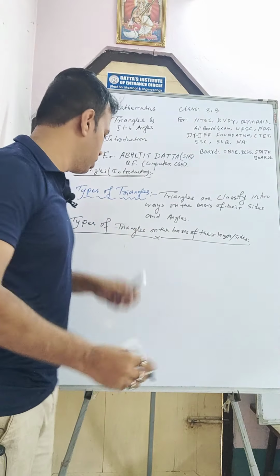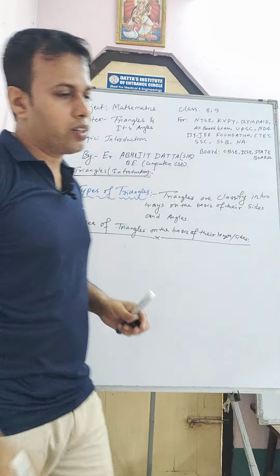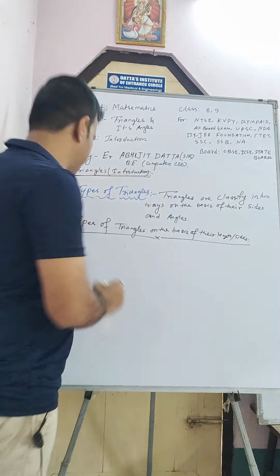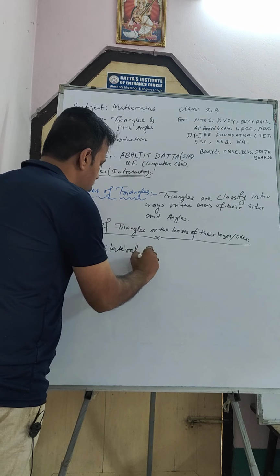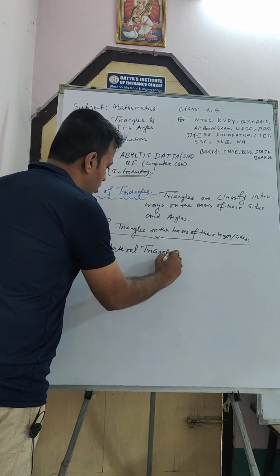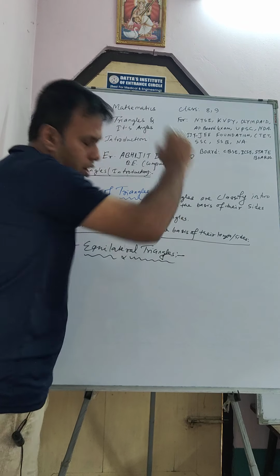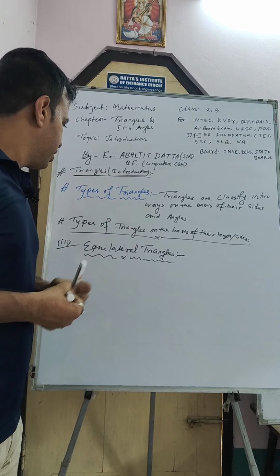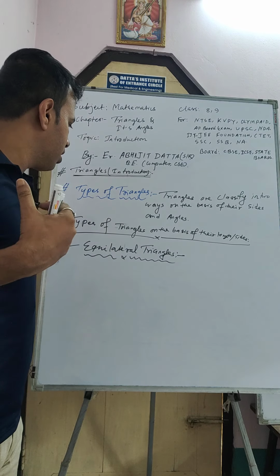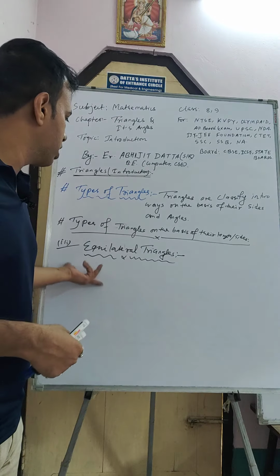So the third one is the equilateral triangle. Equilateral triangles. Are you enjoying this class? Okay, let's try to understand when we call a triangle an equilateral triangle.